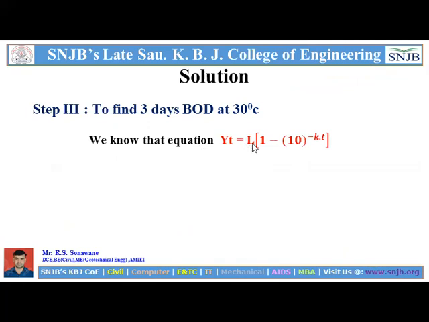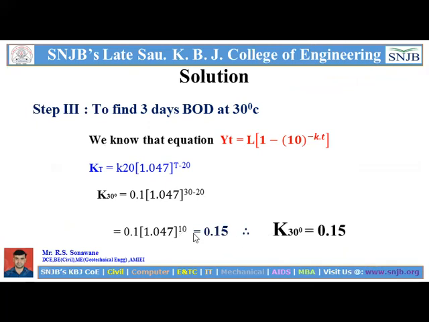So we know the equation of Y_t, which is for finding the BOD. First we have to find this K, that is K_T. So K_T is equal to what? 0.1 times (1.047 raised to T minus 20), where T is the temperature, which here is 30 degrees Celsius. After putting all the values here, we get K30 as 0.15. So this value we will put in here for finding Y for 3 days.